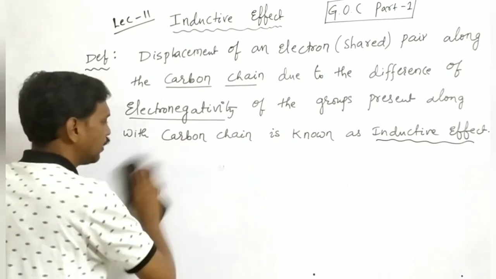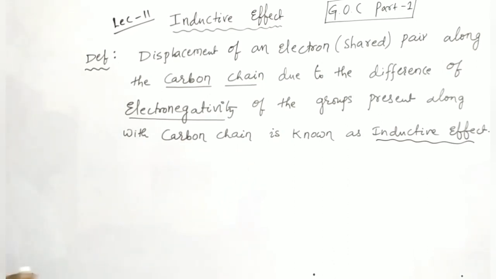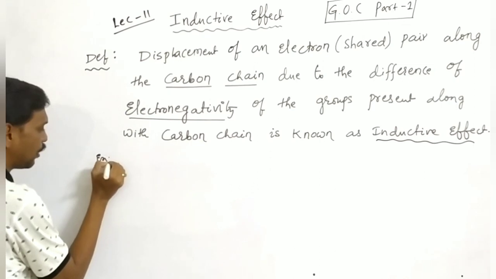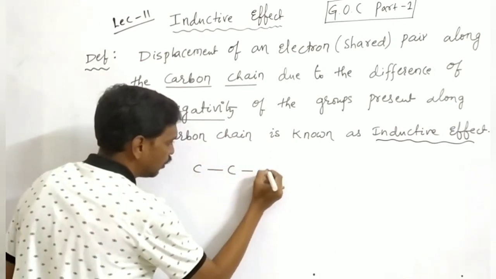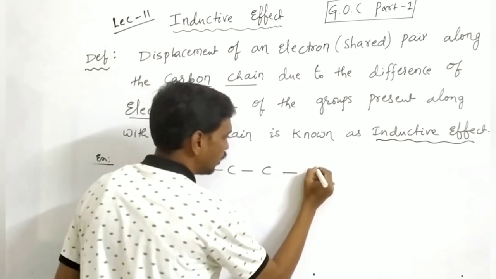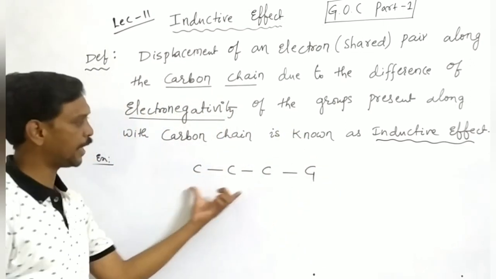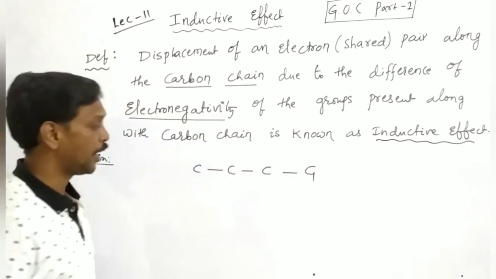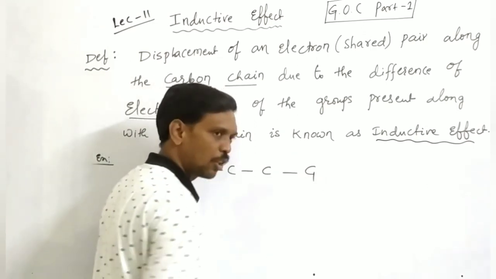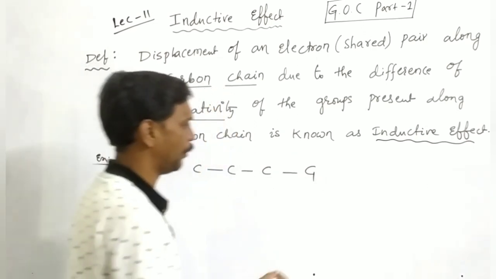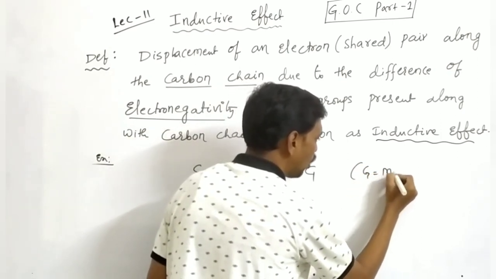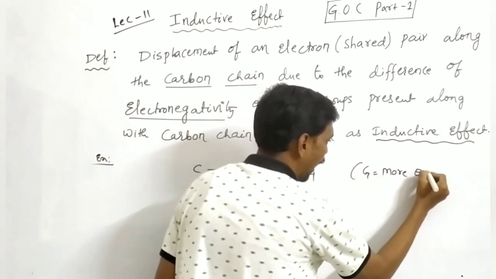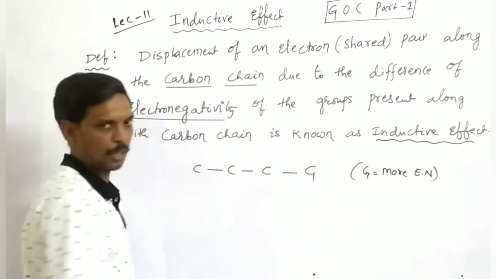Here along the carbon chain, see some examples. Carbon, carbon, carbon. Here the carbon chain is bonded with G. G is a functional group or element, whatever it may be, but here G is more electronegative than carbon.